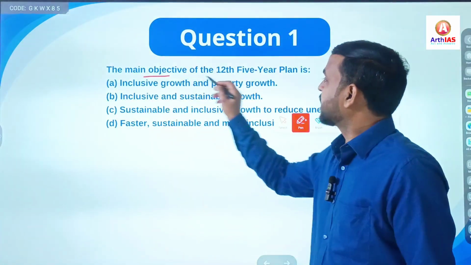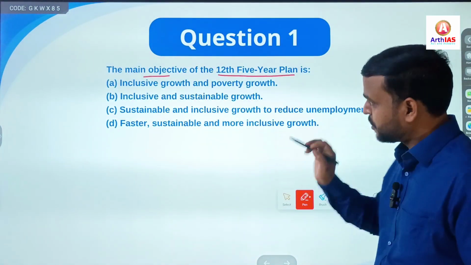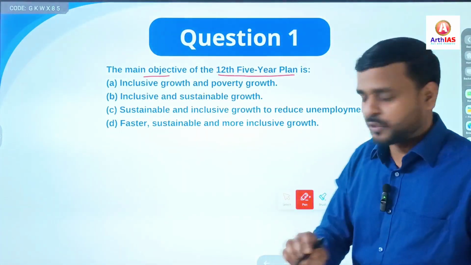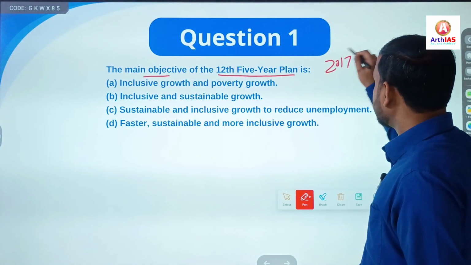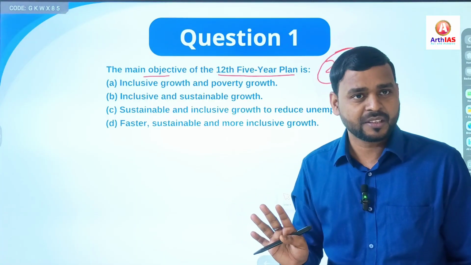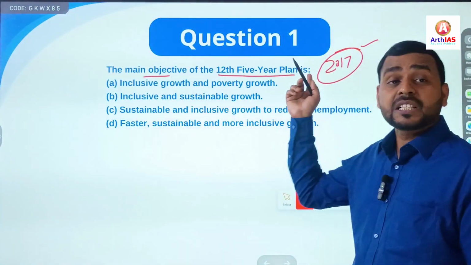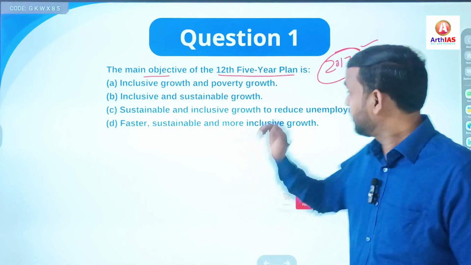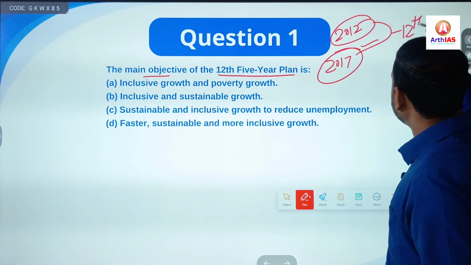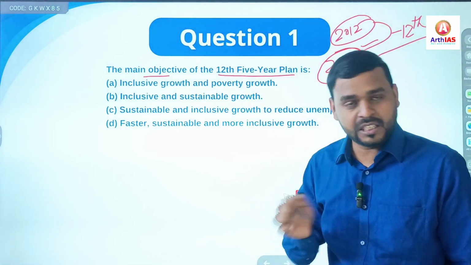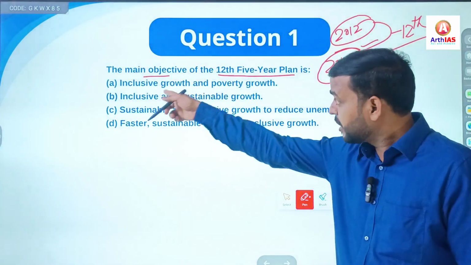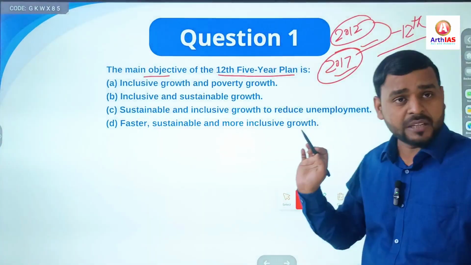It says, the main objective of the 12th 5-year plan is. This question is from 2014, and if you have studied economy, you must know that since 2017 the 5-year plan in India has been discontinued. Currently we don't have any 5-year plan. From 2012 to 2017 it was the 12th 5-year plan, the last 5-year plan in India. But the question came in 2014, and at that time it was the 12th 5-year plan.